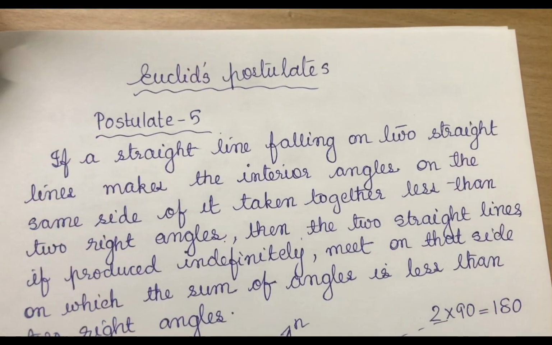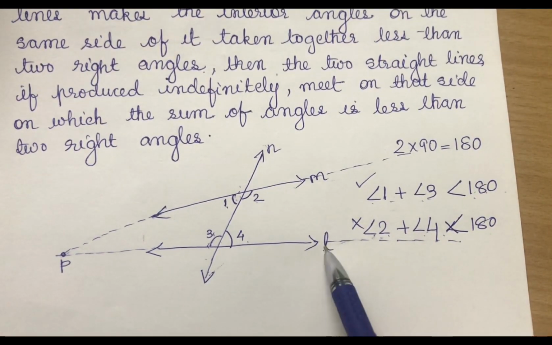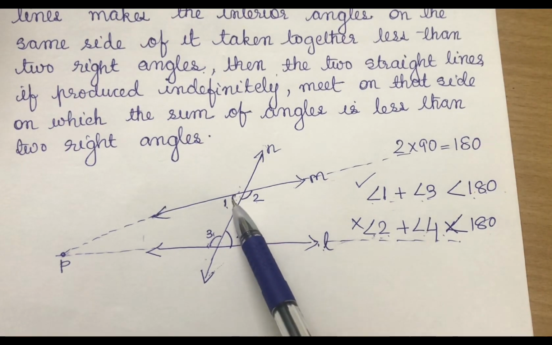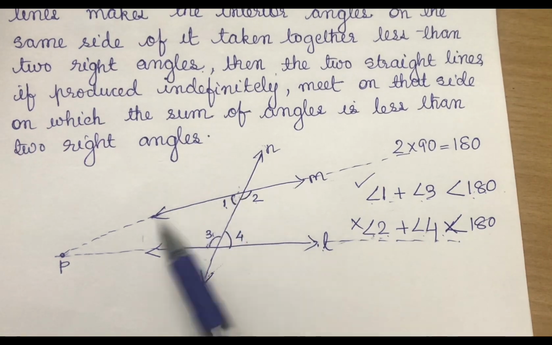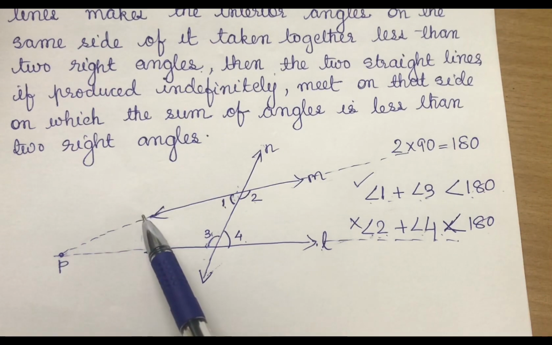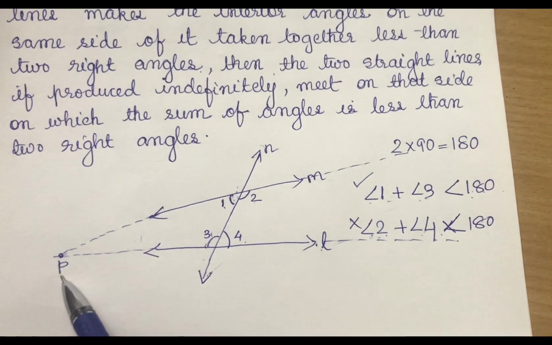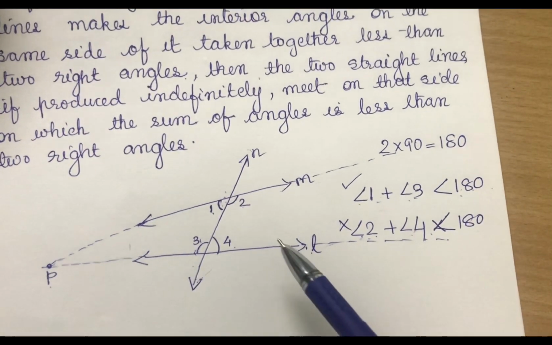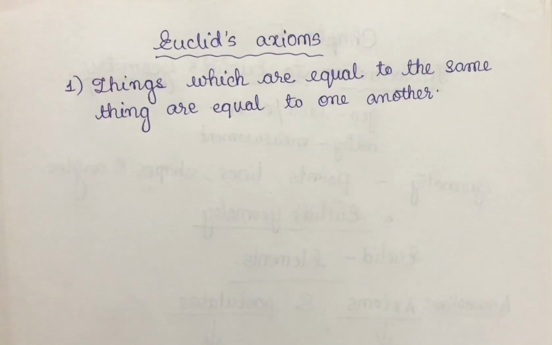So what the postulate says: if a straight line falls on two straight lines L and M, such that the sum of the interior angles on one side, that is 1 plus 3, is less than 180, then if we produce the lines, they will meet at some point P. So this is postulate number 5. Now we'll see what Euclid's axioms are. There are 7 Euclid's axioms.